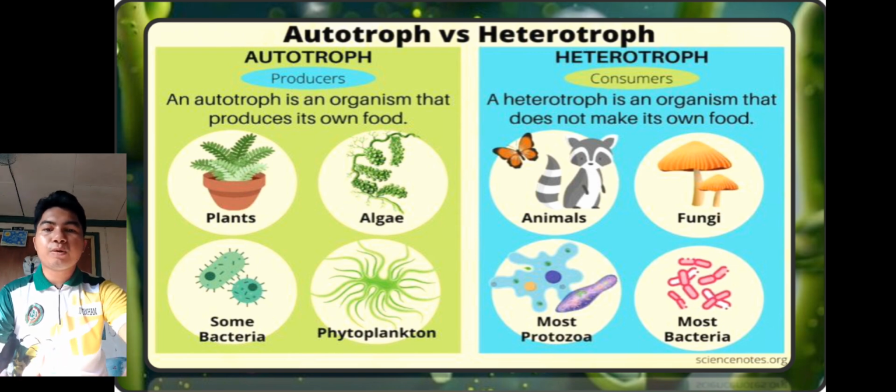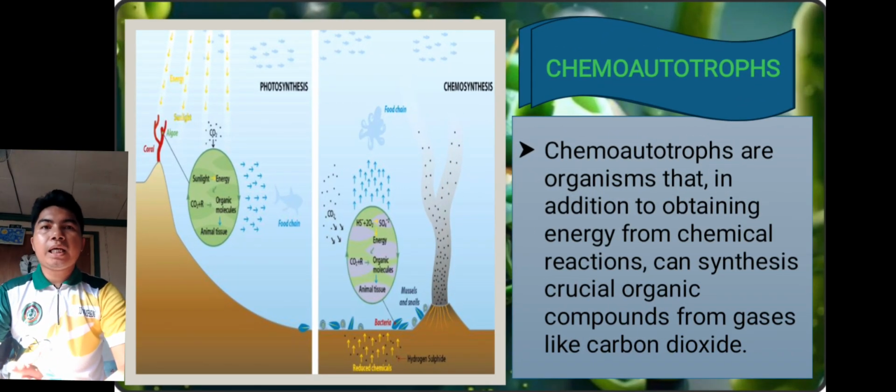So now let's proceed. Next topic is called chemoautotrophs. So ano nga ba yung chemoautotrophs? So chemoautotrophs are organisms that, in addition to obtaining energy from chemical reactions, can synthesize crucial organic compounds from gases like carbon dioxide.